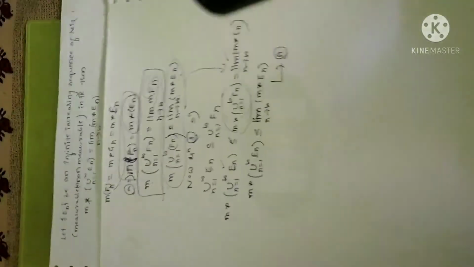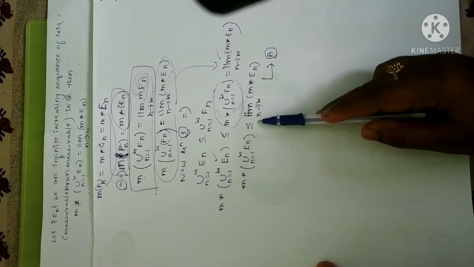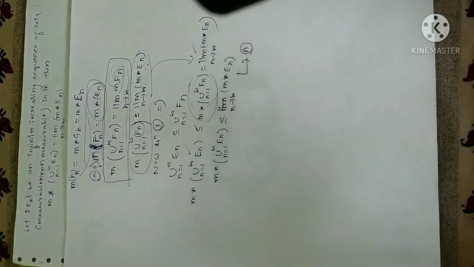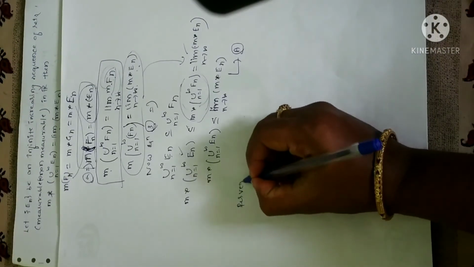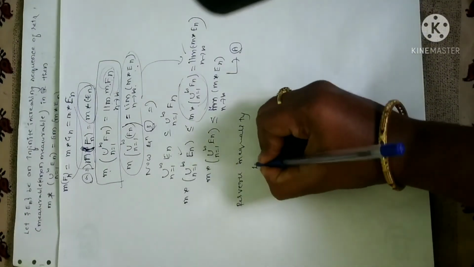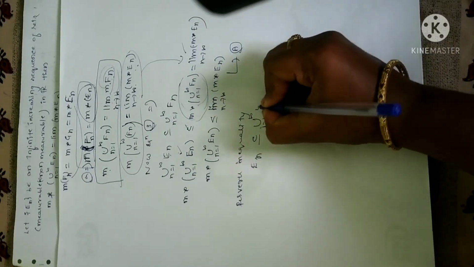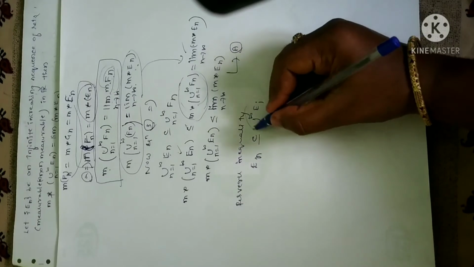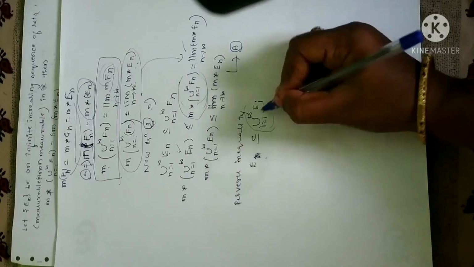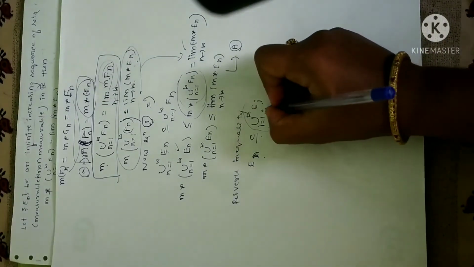Now you can note that we have to prove this statement, right? So in order to prove this statement, one of the inequalities is obtained. Now we have to prove the reverse inequality, that is, greater than or equal to. So to prove the reverse inequality, now I can say any set En will be a subset of the union of all the sets Ei. Right? If you take the union, in the sense of the collection of all the open sets Ei, one of the open sets will definitely be contained in the subset of that collection, right? So for each n I can say.